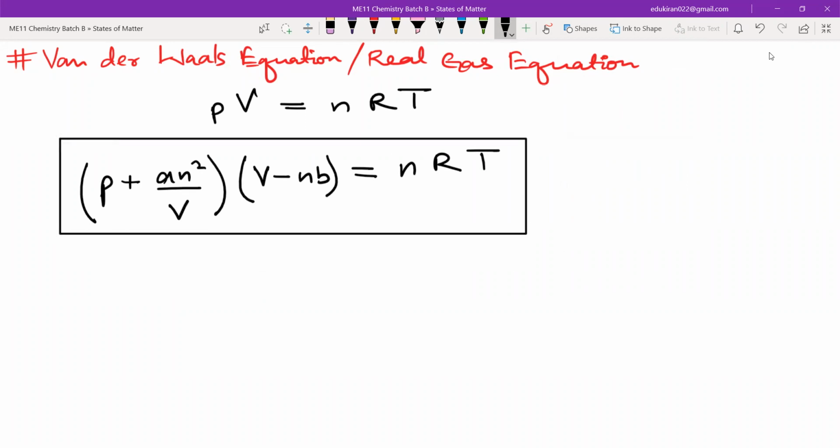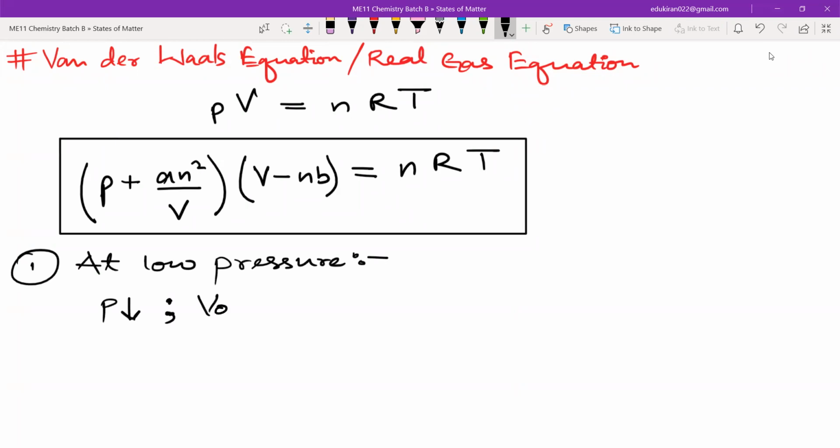Now we will look at the application of this real gas equation in various scenarios of low pressure and high pressure. When it is low pressure, what is happening? When it is high pressure, what is happening? Then we will also come back to the plot that we saw. So first part, please listen now. At low pressure, consequently, what will happen? The volume will be high. Yes or no, guys? If the pressure is low, the volume will be high.